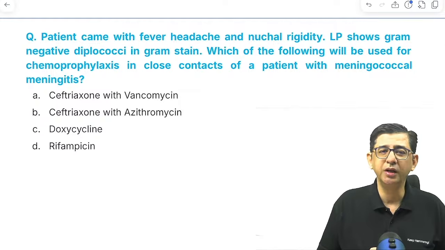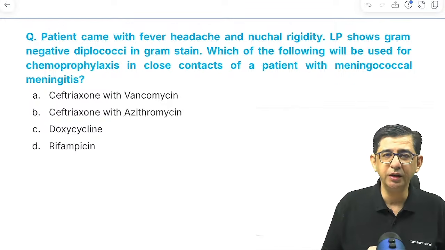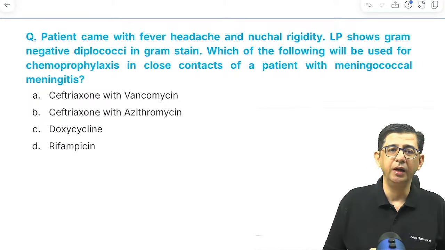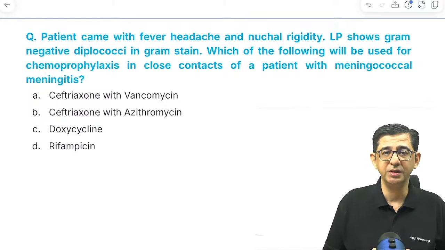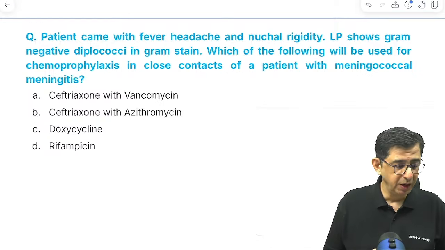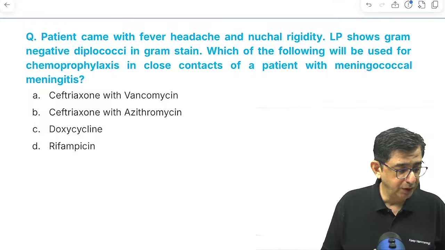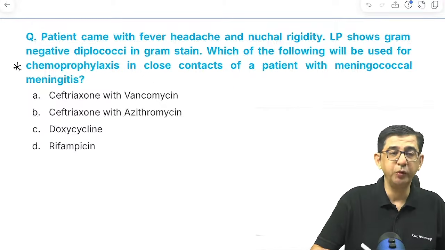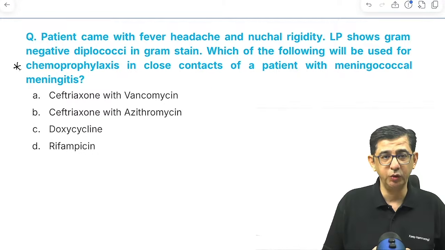Next is a patient comes with fever, with headache, nuchal rigidity. I mean, one question of meningitis is by default always gonna be there. Gram-negative diplococci are present, and then he says, what would you be giving for chemoprophylaxis in this question? I'm waiting for your answers for this one. Guys, you are rushing into the answers. Question is with respect to chemoprophylaxis. The question is not asking you the treatment.